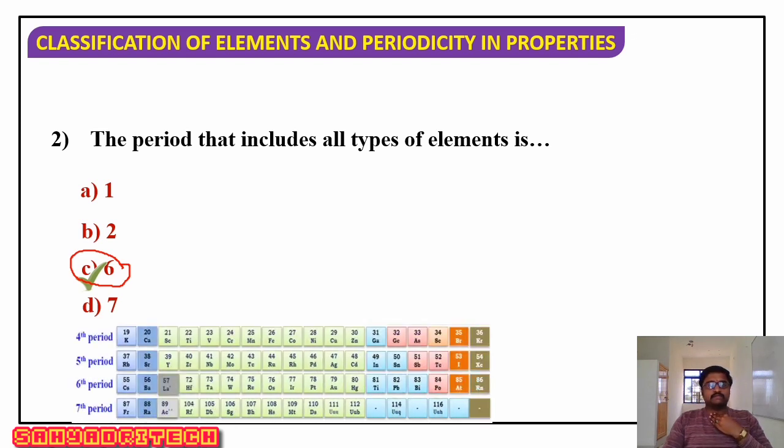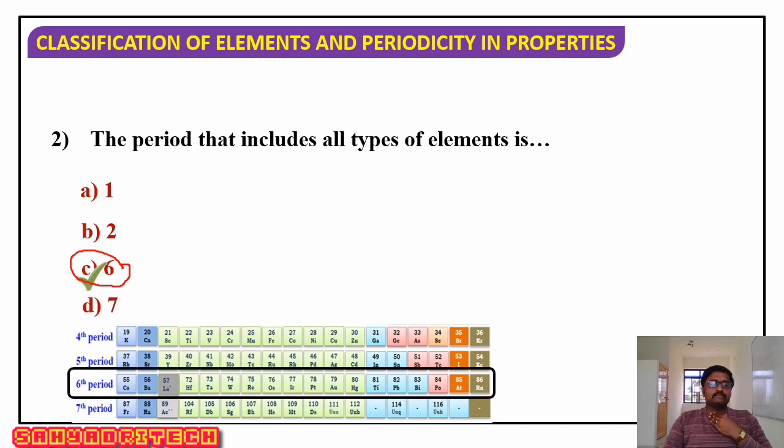The 6th period has cesium, barium, lanthanum, hafnium, tellurium. These 6th period elements include all types of elements, meaning all three states of matter. That is, the elements exist in solid, liquid as well as gaseous state.